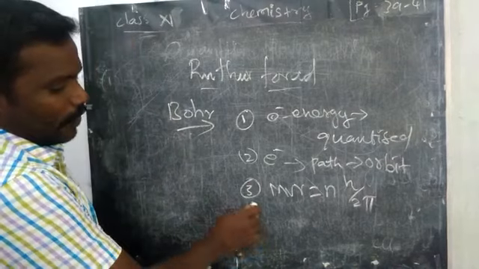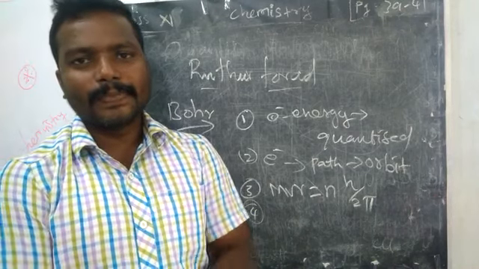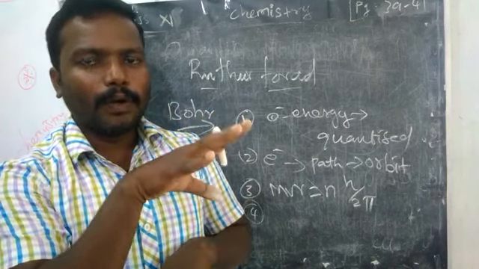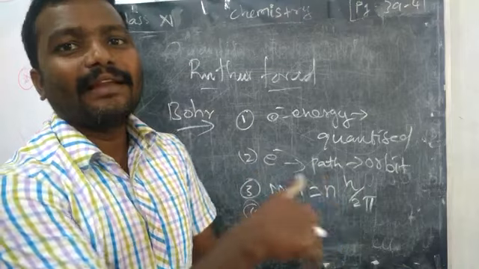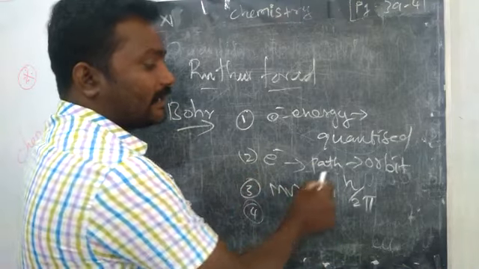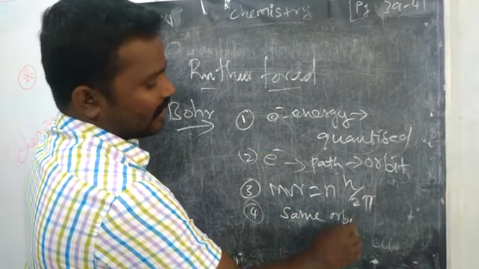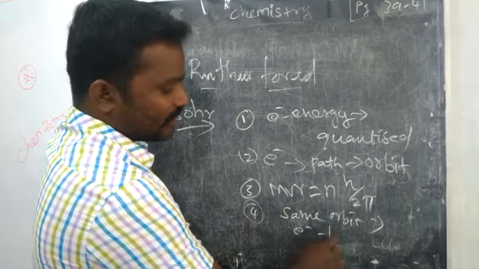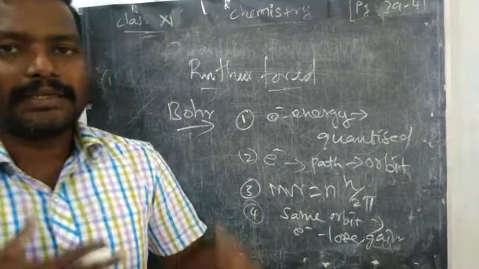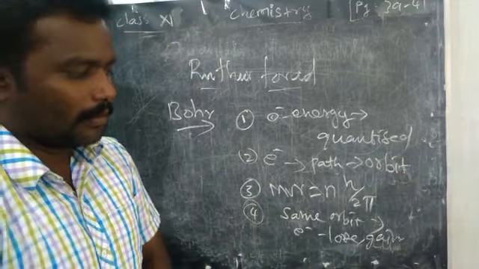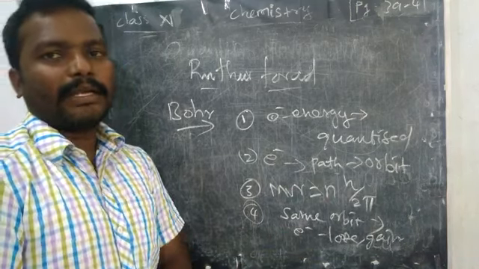Right. At the fourth point, what happened? This is an important point, I will say, because in Rutherford's model, we said if the electron is continuously revolving it will lose energy. But here they are telling that because the electron is revolving in the same orbit, it will not lose or gain energy. They are maintaining the stabilized energy. They are not losing or gaining energy. So this is an important turning point of Niels Bohr.